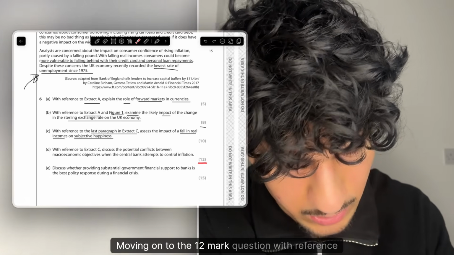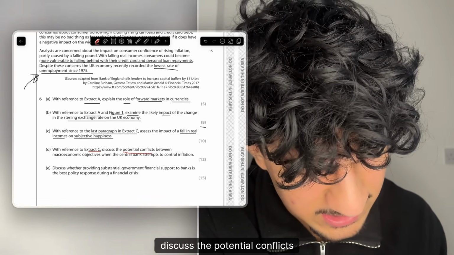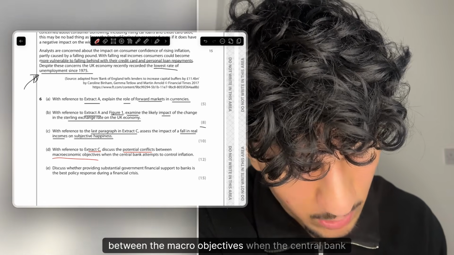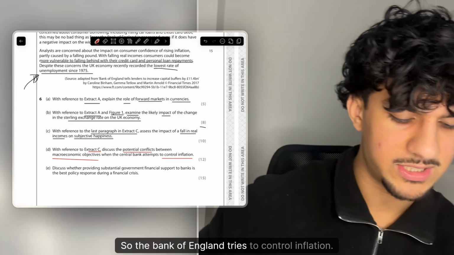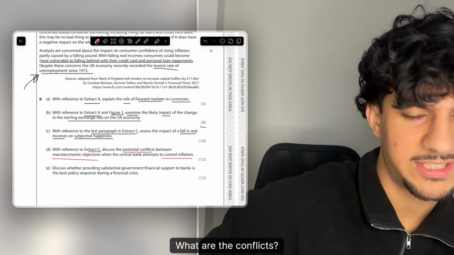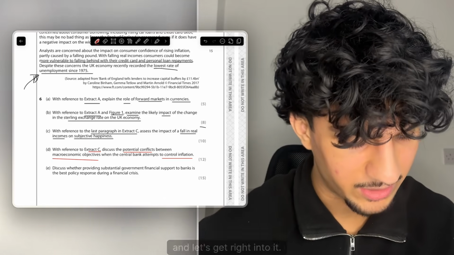Moving on to the 12-mark question. With reference to Extract C, discuss the potential conflicts between the macro objectives when the central bank attempts to control inflation. So the Bank of England tries to control inflation. What are the conflicts? It's a classic macro objectives conflicts question. So it's a really good question here, and let's get right into it.